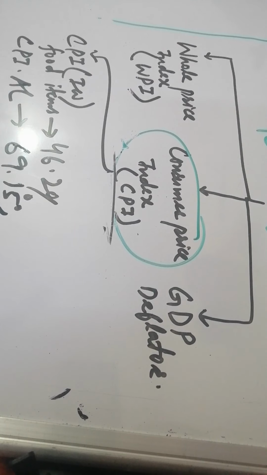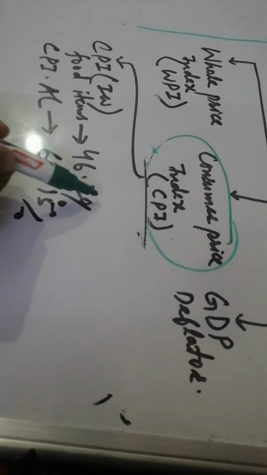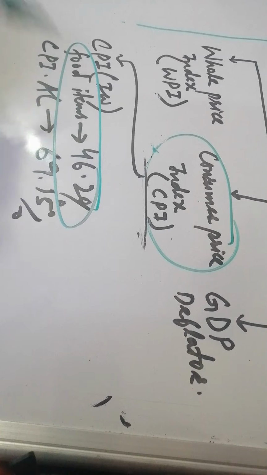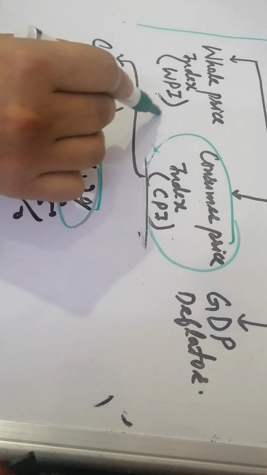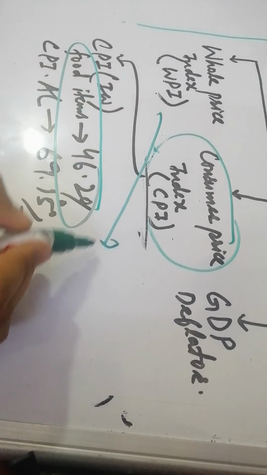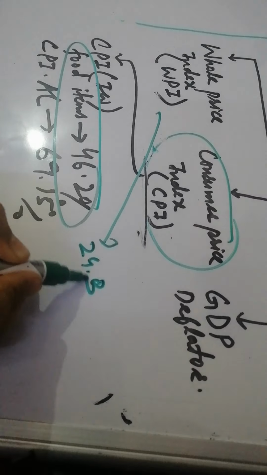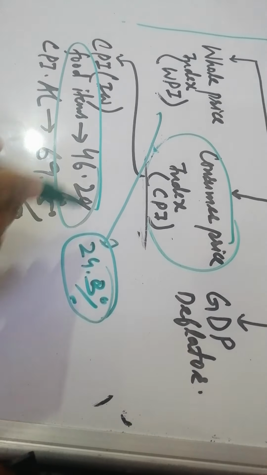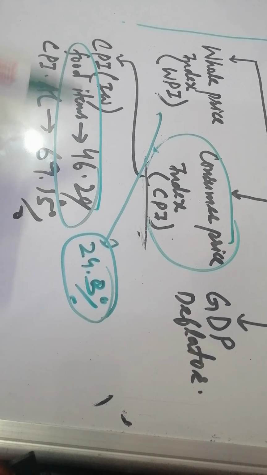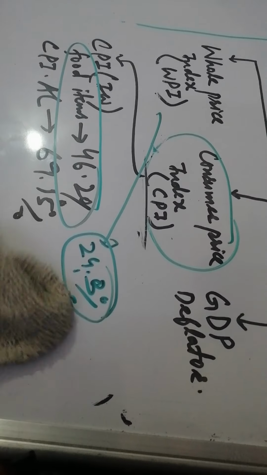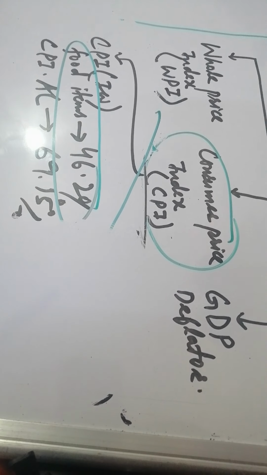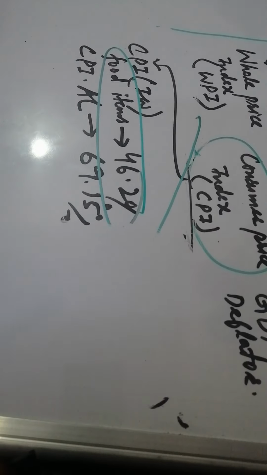So you can see the food items have a weightage of 46.2, but in WPI, we saw it was only 24.03 or so. So you can see the more weightage of food items in CPI than WPI. Remember this term.